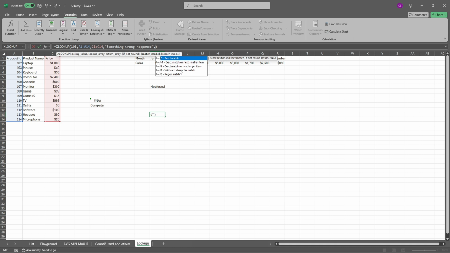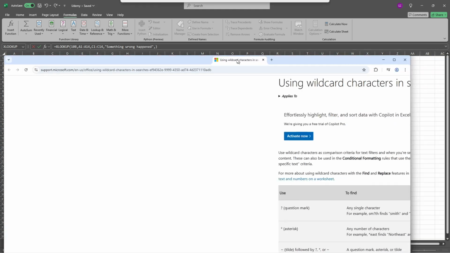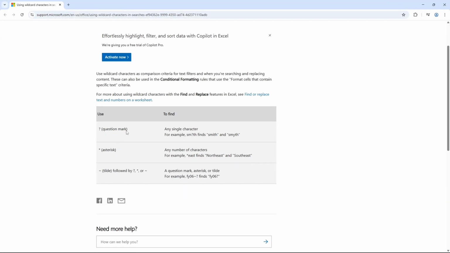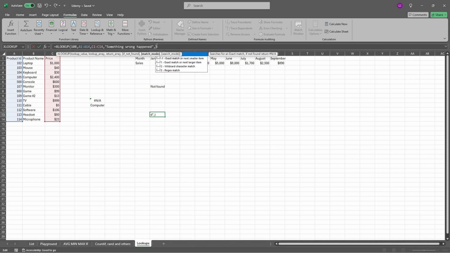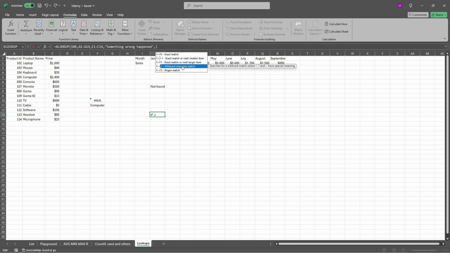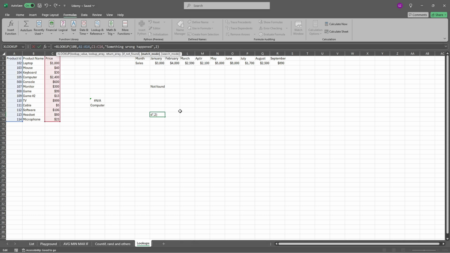If you don't know something about that, there's the wildcard character match. And with that, I will show you the things that you can use. I will also provide the links to Microsoft, because you can use, for example, whenever you don't know about the Smith or how to write it, any character, which will be a question mark. And any number of characters can be an asterisk, or you can just use a tilde, as you can see over here. I will just go, for example, to the wildcard match, and I will show you what we can do with that.